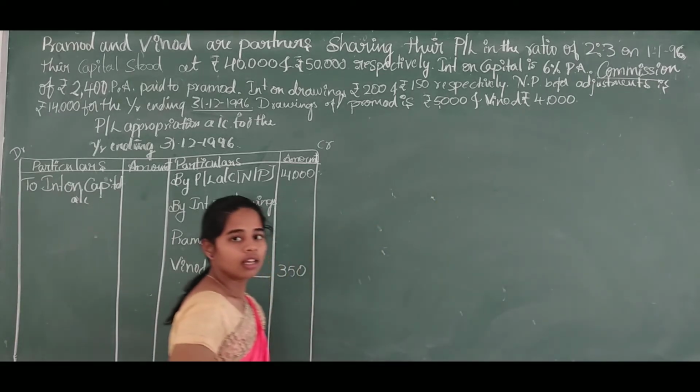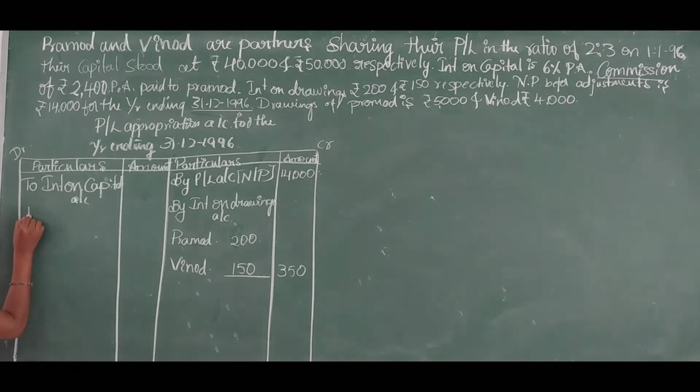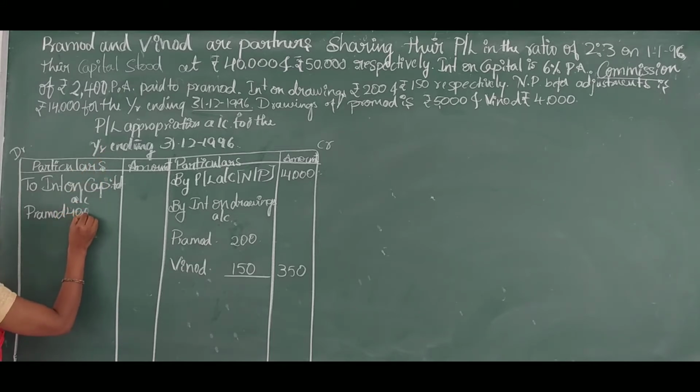Here is the percentage. So Pramod is rupees 40,000 and Vinod rupees 50,000.